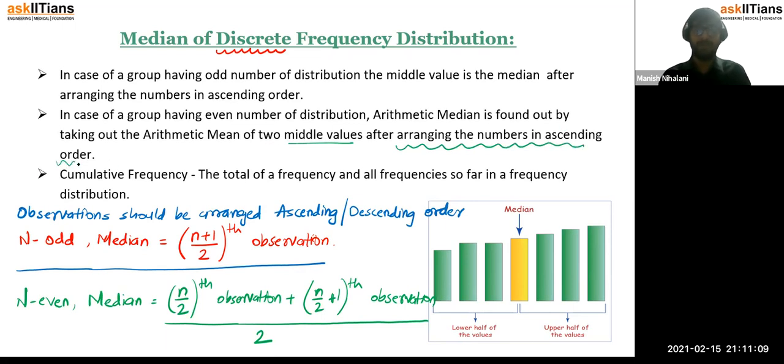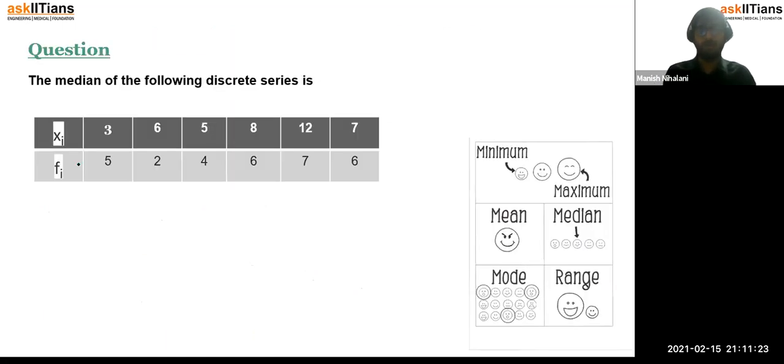Here it's ascending, but you can also arrange in descending. It will not change your answer because the middle value will still be the same, right? So this is how we calculate the median for a frequency distribution which is discrete.